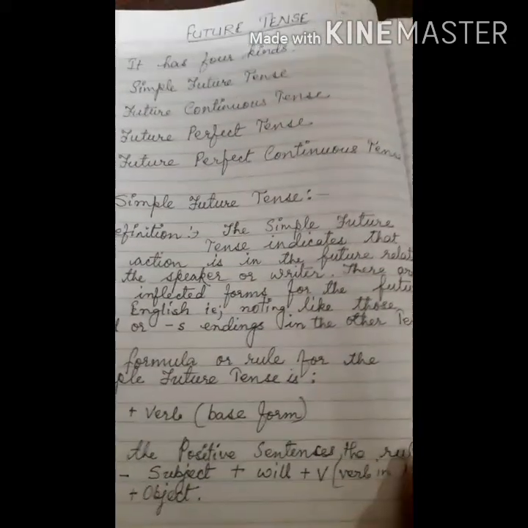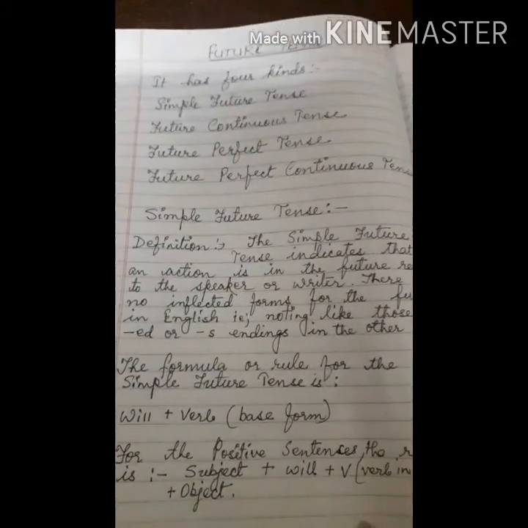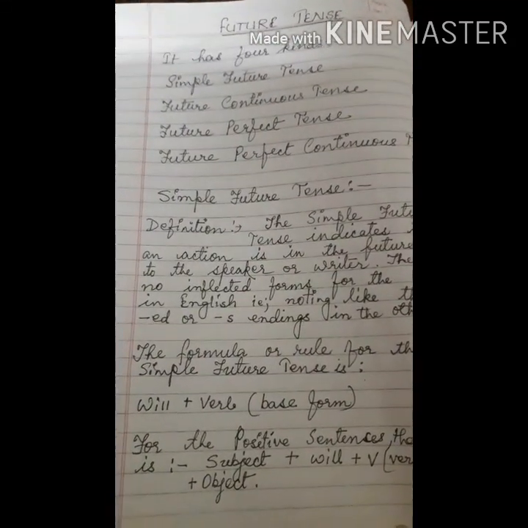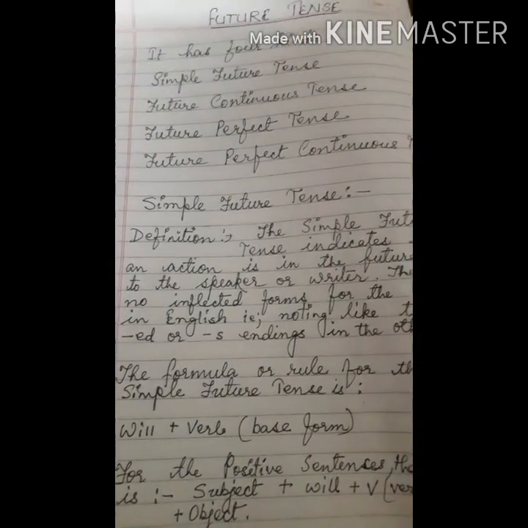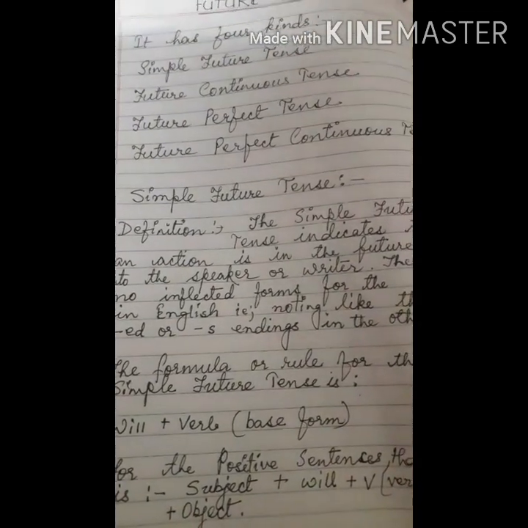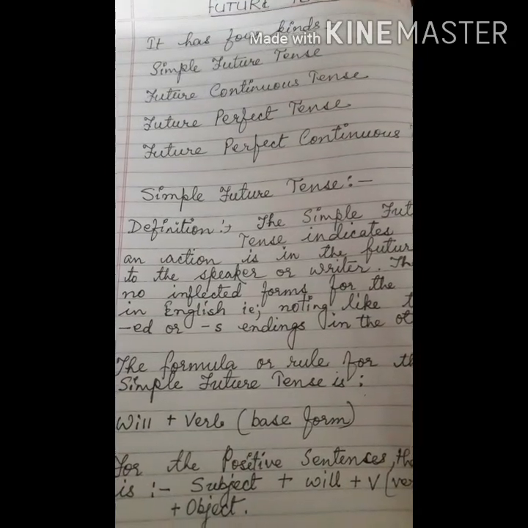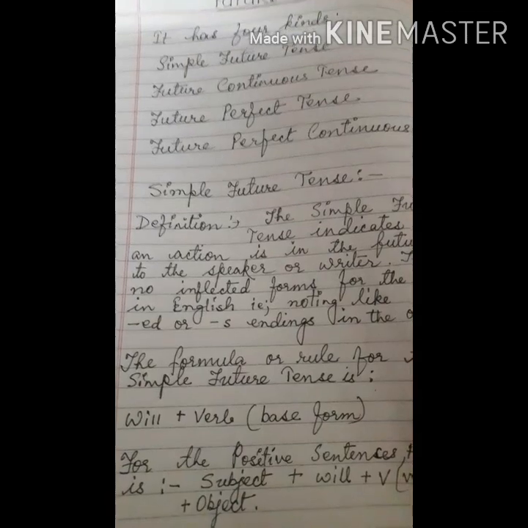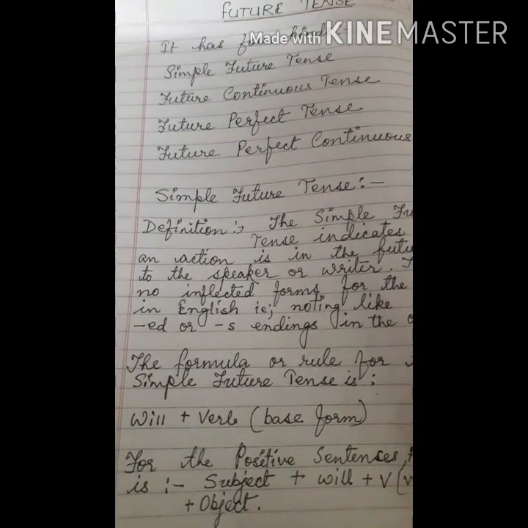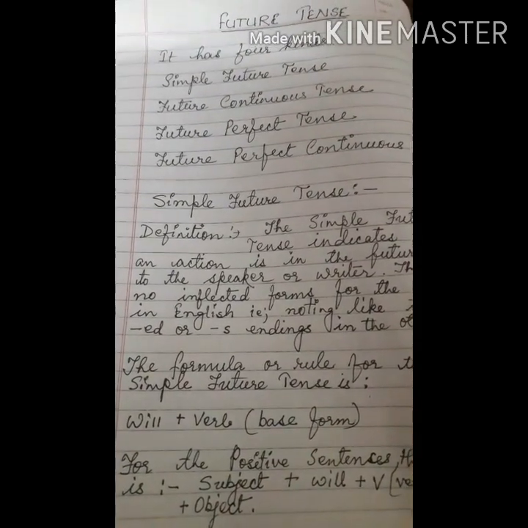So there are some formulas for every tense. The formula or rule for the simple future tense is will plus verb, and the verb will be in base form. As we have already discussed, there is no change in the form of verb, rather we are using base form in the simple future tense.